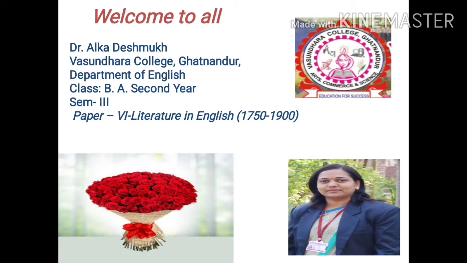In this video, we are going to learn Samuel Taylor Coleridge's famous poem, The Rime of the Ancient Mariner. This whole poem has been divided into 6 videos, and this is my first video in which we will learn the lifespan of Coleridge as well as the major characters. There are 4 characters: first one is the Ancient Mariner, Wedding Guest, the Sailors, and Albatross. These major characters we will learn in this video.